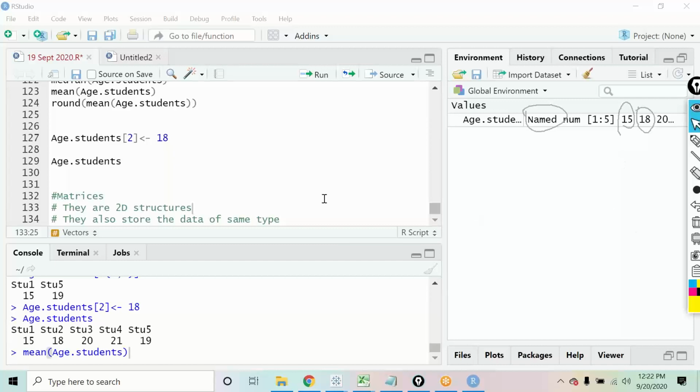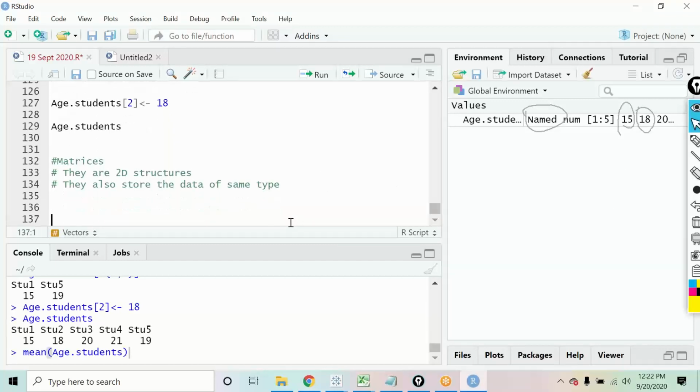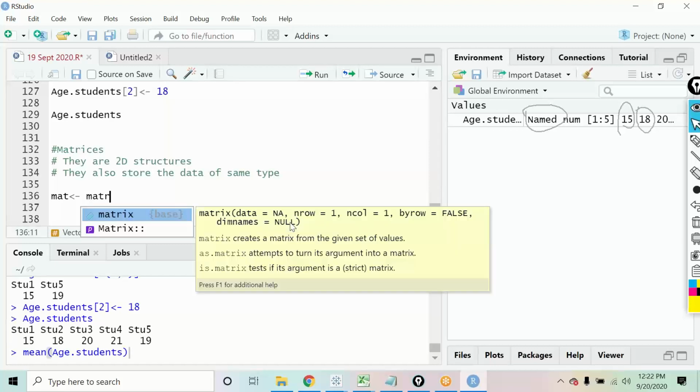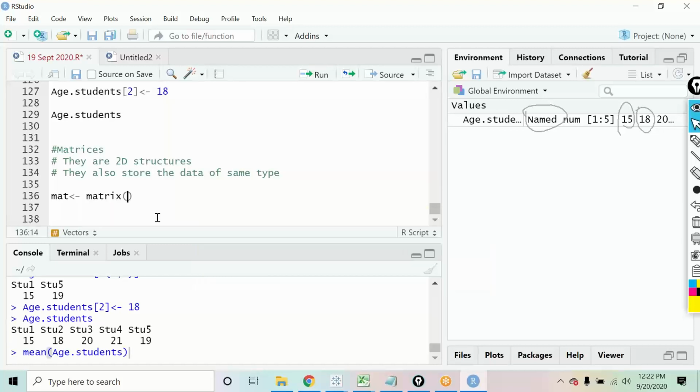Let me show you a quick example. If I want to create a matrix, how will I create it? Let me call it mat. There is a function for that, matrix.